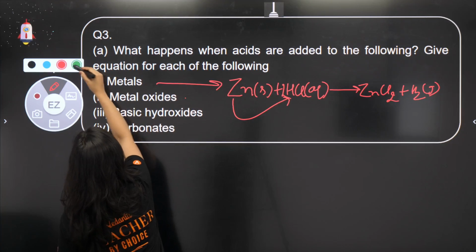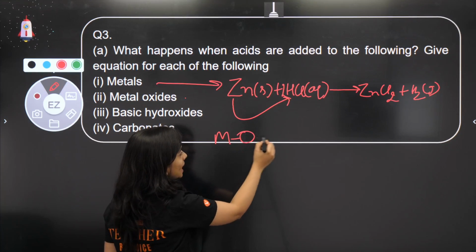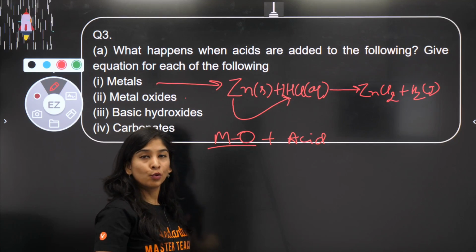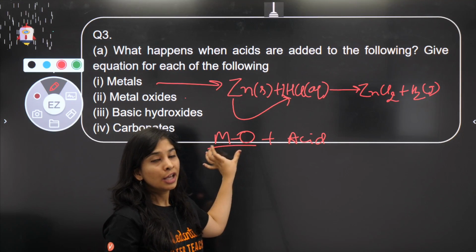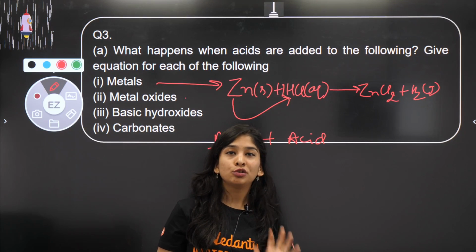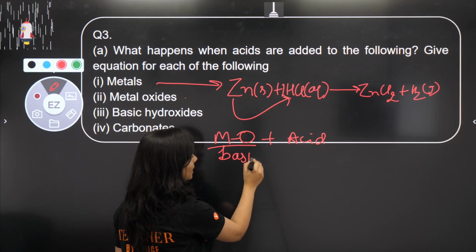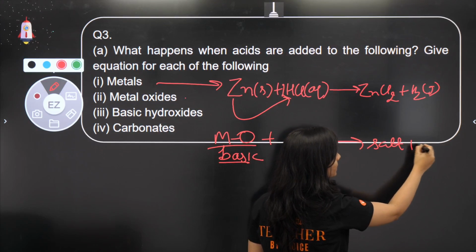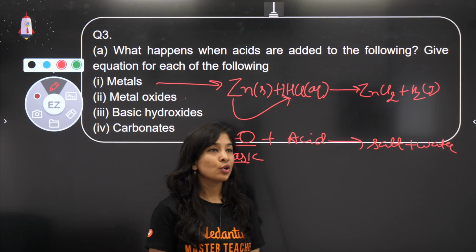What about metal oxide with acid? Now we know that metal oxide is also basic in nature. We have proven that also. Whenever you take metal oxide and put it into water, your blue litmus is going to turn red. Metal oxide is basic in nature. Now you know that the reaction of base and acid will always give you salt and water.